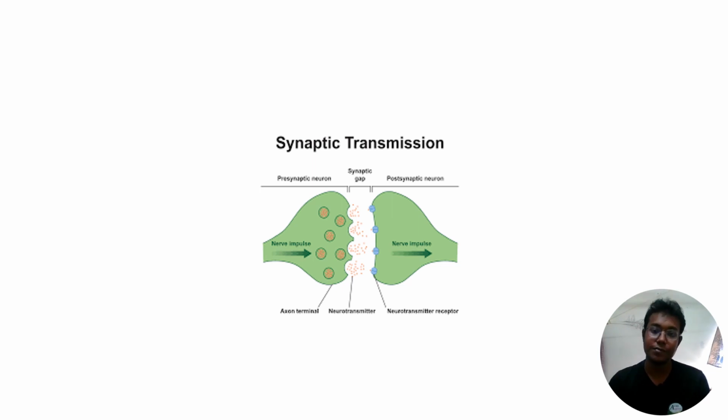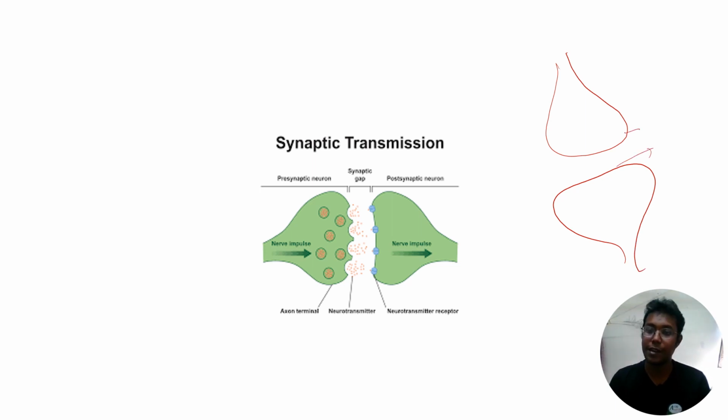This diagram is there, but I will draw it again. So this is the axon terminal. This is another terminal. This portion is called the synapse. We have seen previously that this membrane is called the presynaptic membrane, and this membrane is called the postsynaptic membrane.